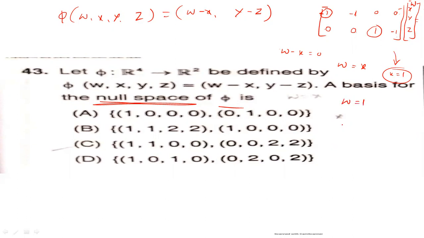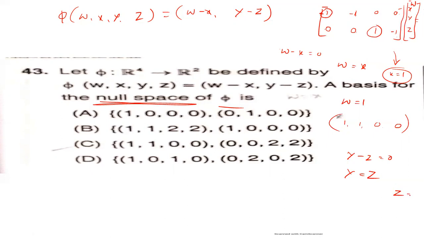That means 1 1 0 0 is one basis vector, and the second equation y minus z is equal to 0, so y is equal to z. Here z is non-pivotal.